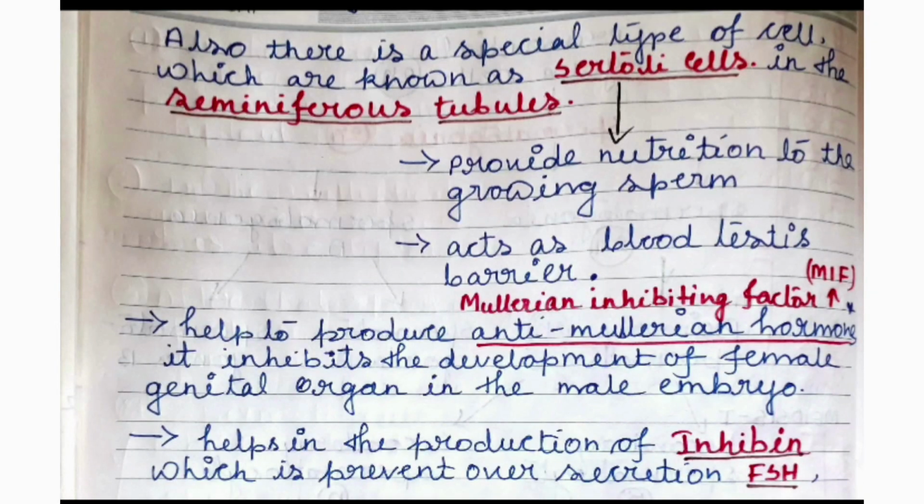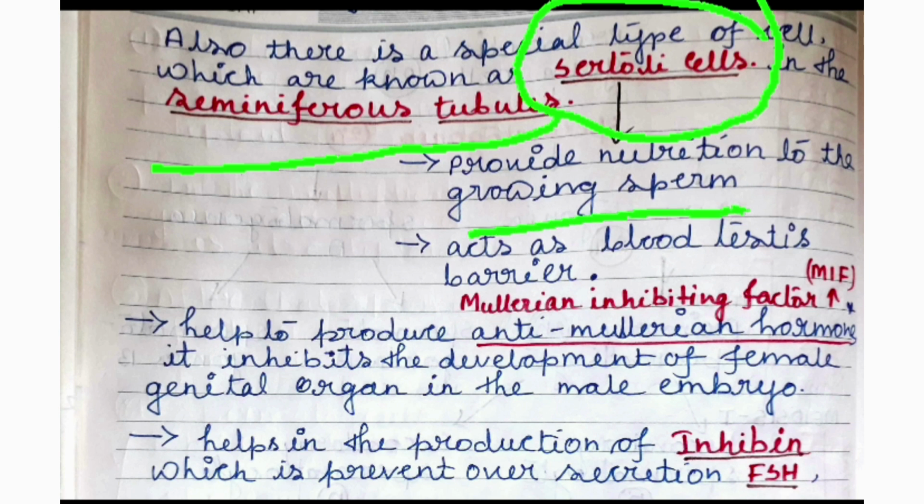And also there is a special type of cell that helps in the process of spermatogenesis. The cell is the Sertoli cell, which is situated in the seminiferous tubule. The Sertoli cell provides nutrition to the growing sperm, and it also acts as a blood testis barrier.